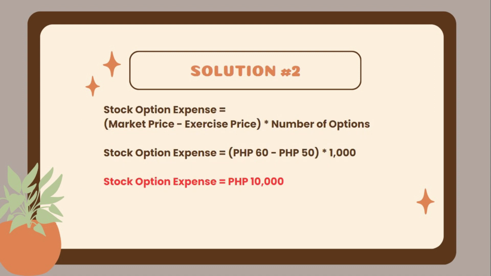Here is the solution. To get the stock option expense, you need to subtract the exercise price from the market price and multiply by the number of options, which means 60 pesos minus 50 pesos times 1,000 is equal to 10,000 pesos, and that is the total of stock options expense.